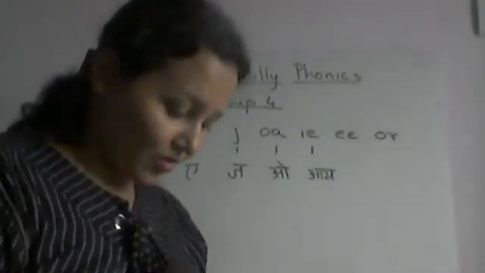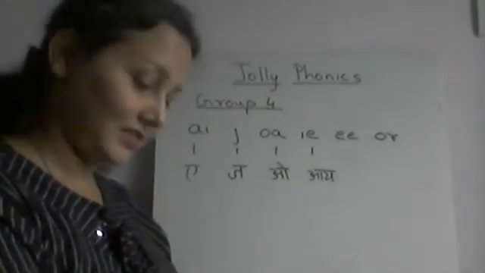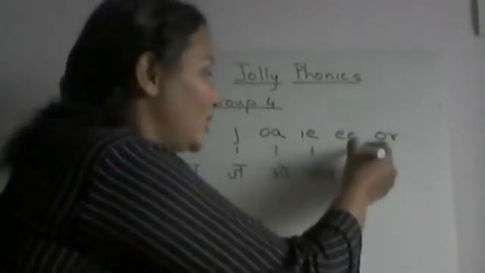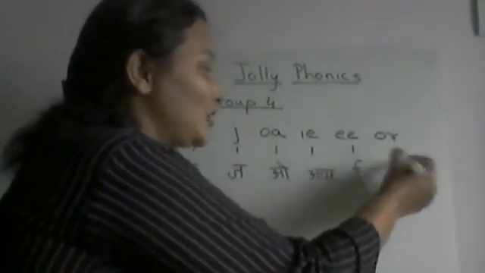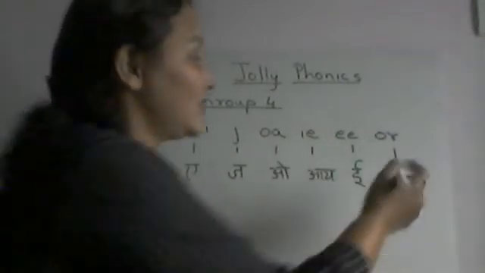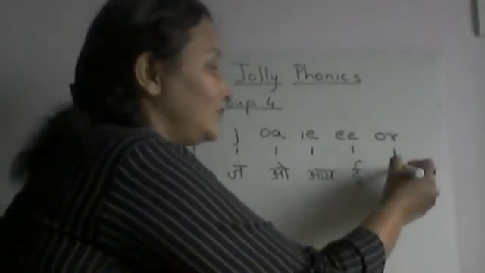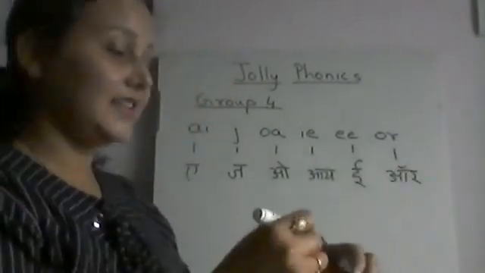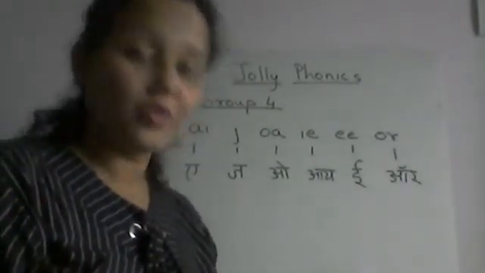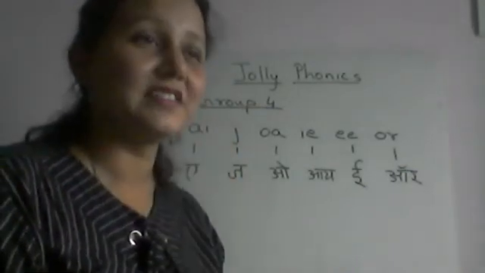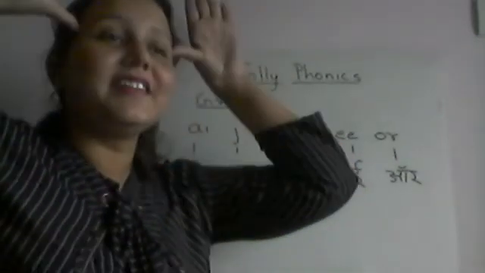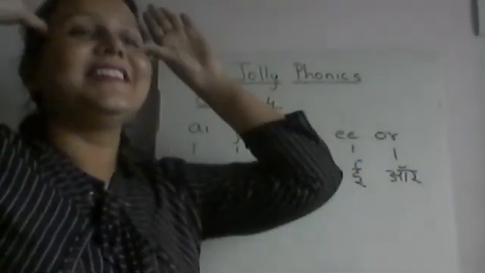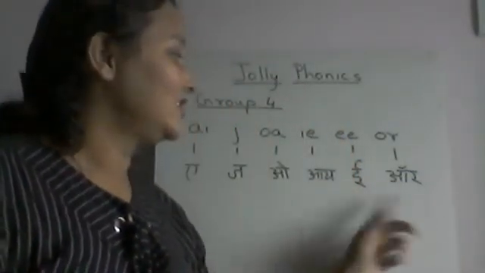Now the next one is double E. The sound of this is E. And I will write this also because both are in combination. The sounds are E and OR. Now I will show you the action first. That is how the donkey says E-or, E-or, E-or. So the same way we are going to practice both.